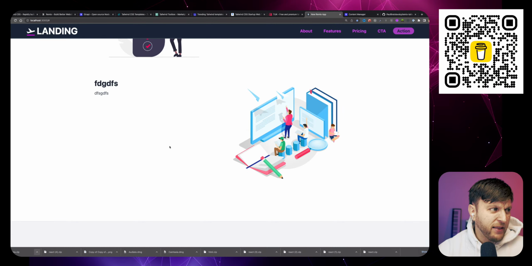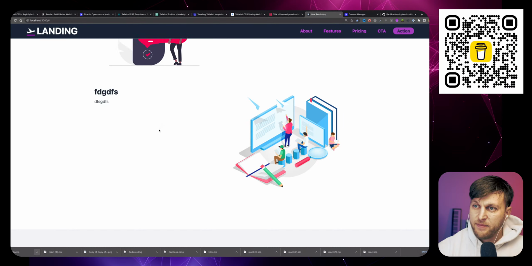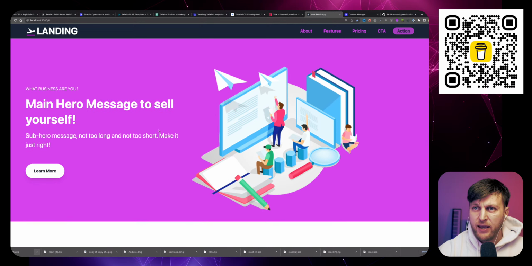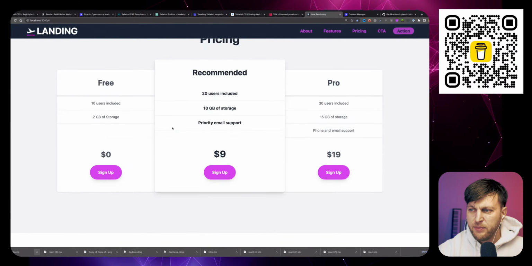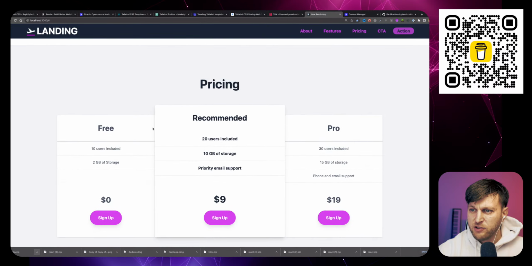And anyway, that's the benefit of Strapi, that allows you to create an amazing API where you could allow your content editors or your customers to update the website themselves, right? We have this pricing section.